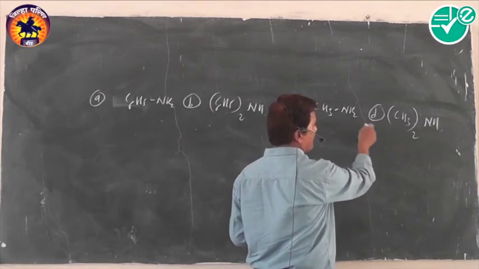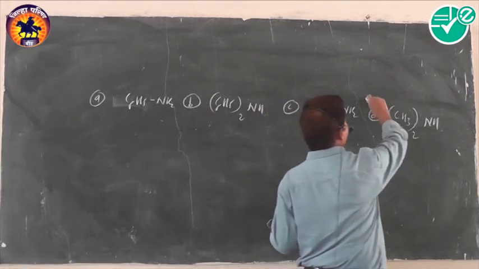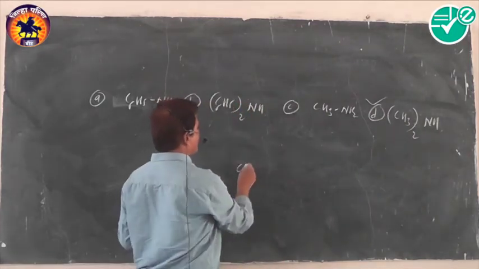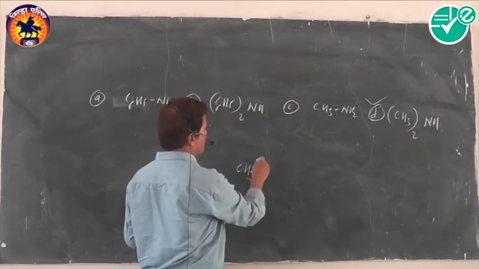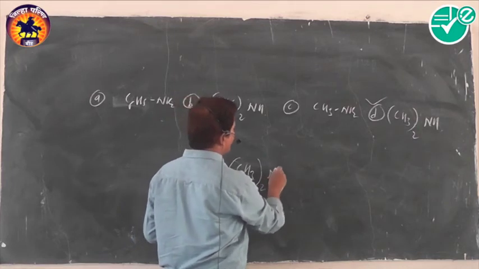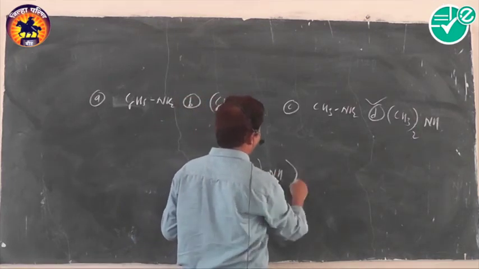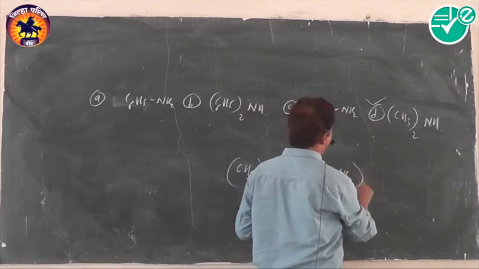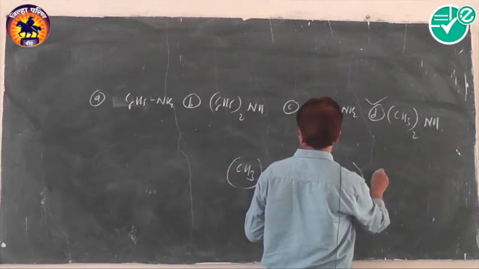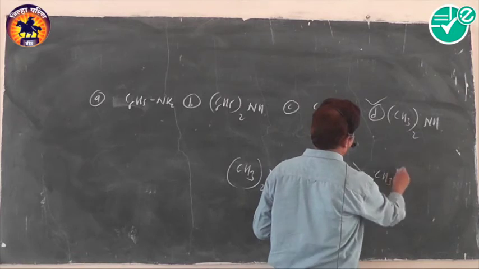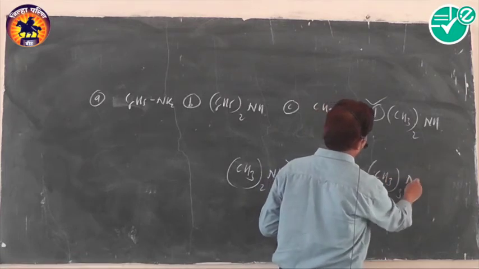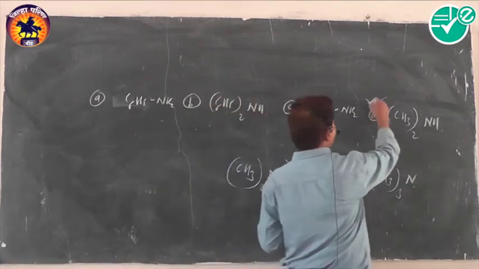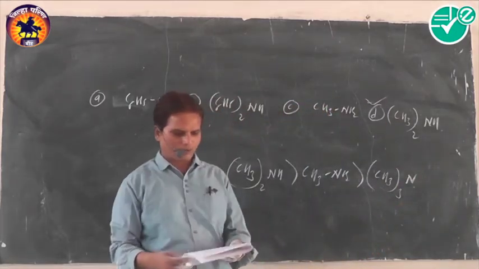Out of methylamine and dimethylamine, dimethylamine is the stronger base. The correct order of basic nature of amines containing methyl groups is that dimethylamine is a stronger base than methylamine, and methylamine is a stronger base than trimethylamine. This is the correct order, and the correct answer is D, dimethylamine.